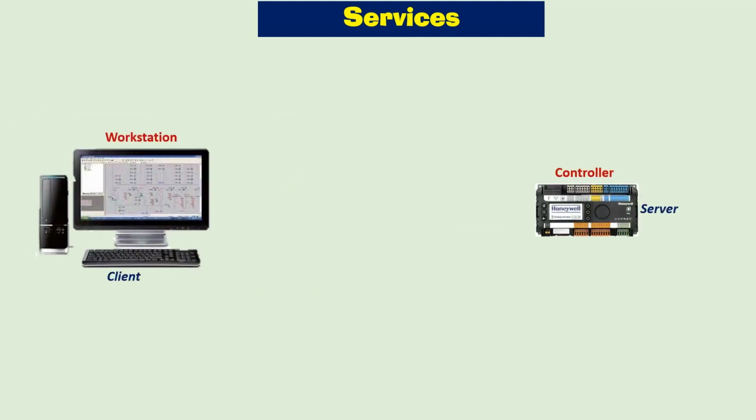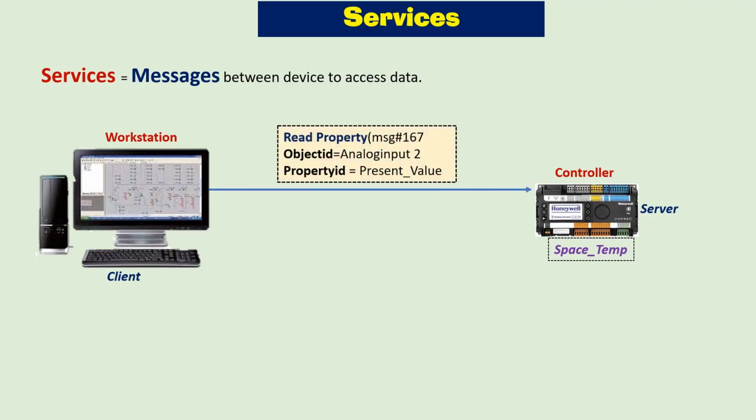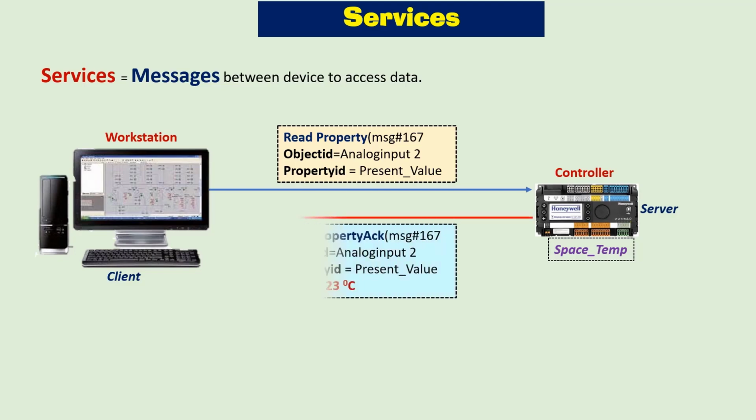To understand services, consider that we have a BMS workstation and a BACnet controller. The controller contains many objects and space temperature is one of them. Now the workstation wants to read the present value of the space temperature object from the controller. How will the workstation read this value from the controller? This is where services come into action. These are messages between devices to access data. To read the temperature present value, the workstation will use a read property service to request data from the controller. In response, the controller will reply with that data to the workstation.